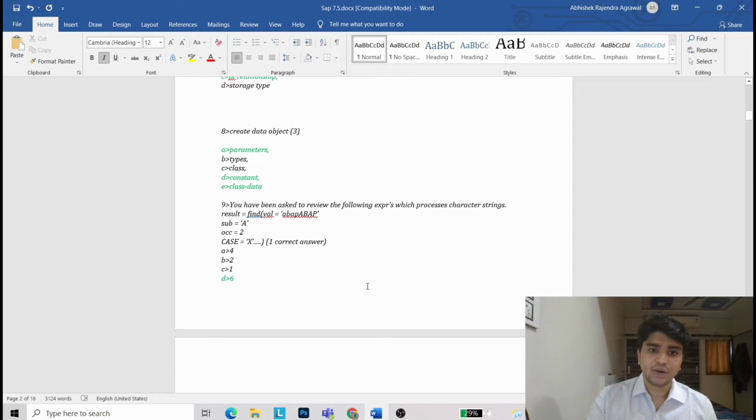Now create data object. Now eighth question, create data object. Now how to create a data object? By using parameters, constant and class data.